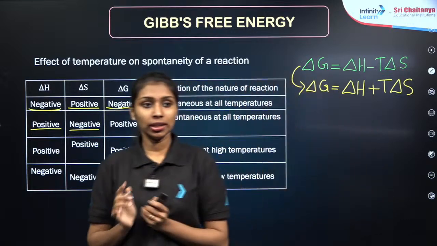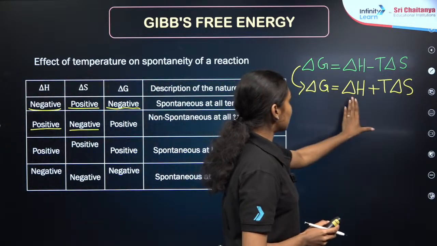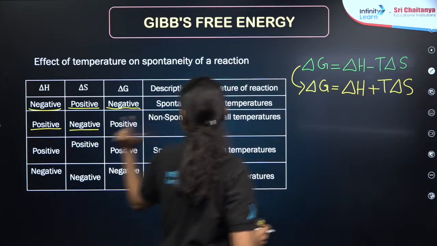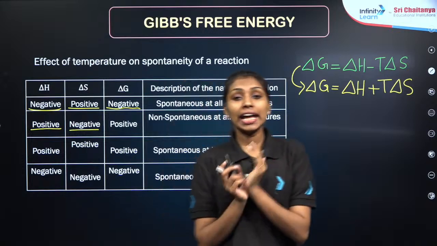Are you getting my point? Delta G is equal to delta H plus T delta S for the second condition, with positive delta H and negative delta S. Then I have a question for you.